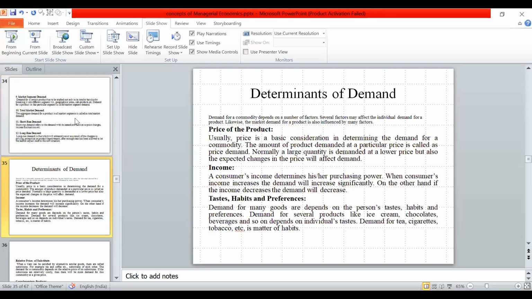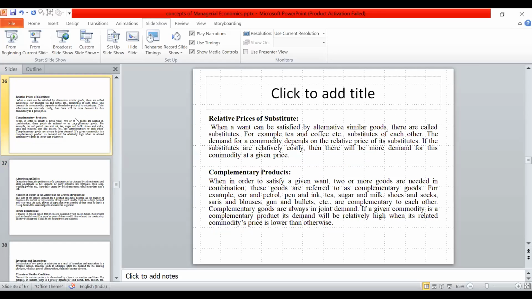Different determinants affect the demand: price of the product, income of the customer, taste and preference of the customers, and relative prices of substitutes. If substitute goods' prices increase, then demand for our particular product increases.